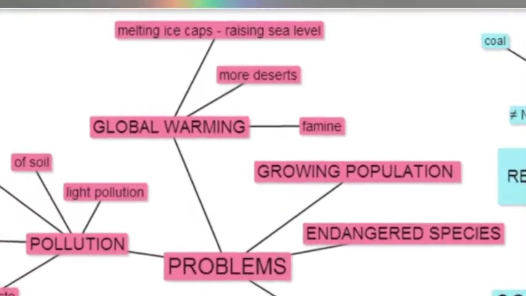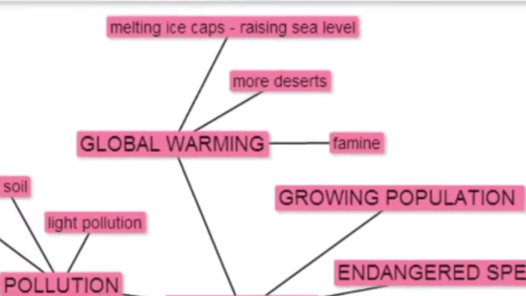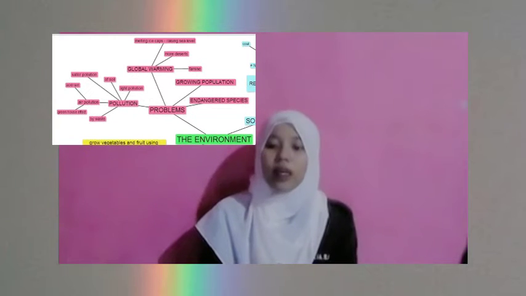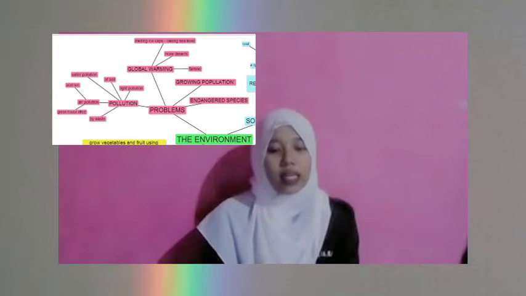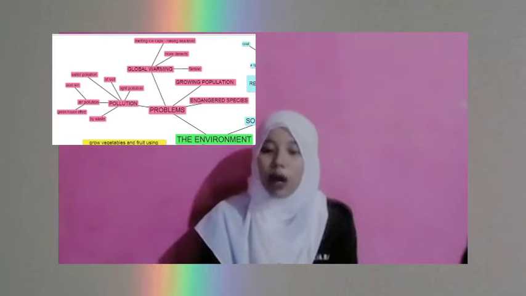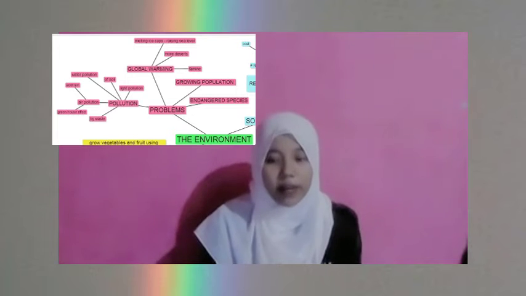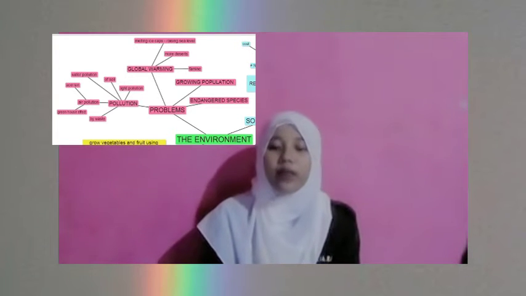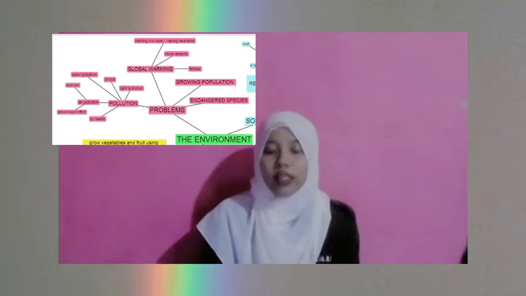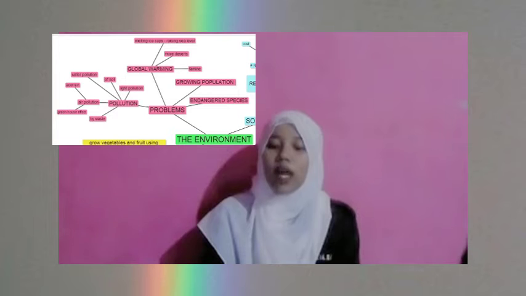The second problem is global warming. Global warming is causing ice sheets and glaciers to melt. The melting ice is causing sea level to rise at a rate of 2 millimeters, or 0.09 inch, per year. The rising seas will eventually flood low-lying coastal regions. Global warming also contributes to the phenomenon of ocean acidification. Ocean acidification is the process of ocean water absorbing more carbon dioxide from the atmosphere.